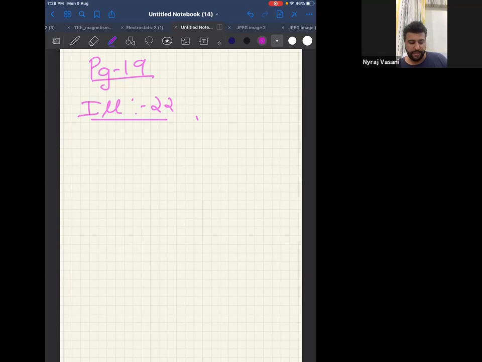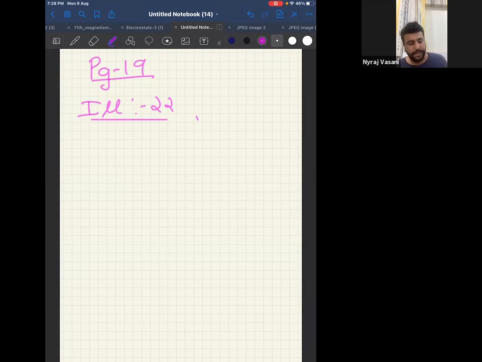Very quickly, turn to page number 21. In that, can you see concept application exercise 3? Write the number of significant digits in the following numbers. How many numbers are given? 10. I want you to write all 10, check the answer behind and tell me if you have got all 10 right. Start. Understood my question?